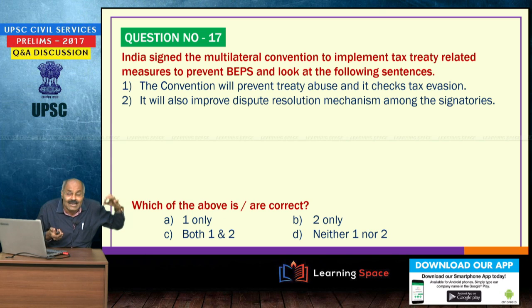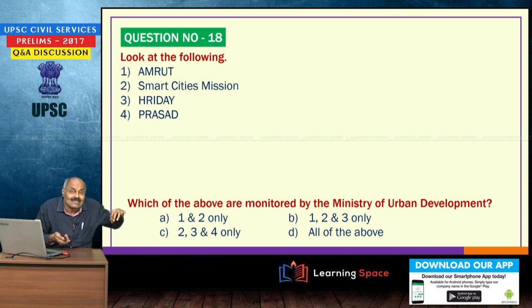India signed the multilateral convention to implement tax treaty related measures to prevent BEPS, and look at the following sentences. The convention will prevent treaty abuse and checks tax evasion. That is one important aspect. Then second is, it will also improve dispute resolution mechanism among the signatories, and this was recently signed. So, you may or may not get question on that, but please keep in mind about BEPS. What is the meaning of BEPS and what is this multilateral convention? So, both the sentences are correct.